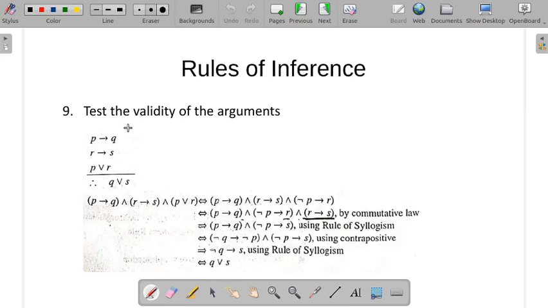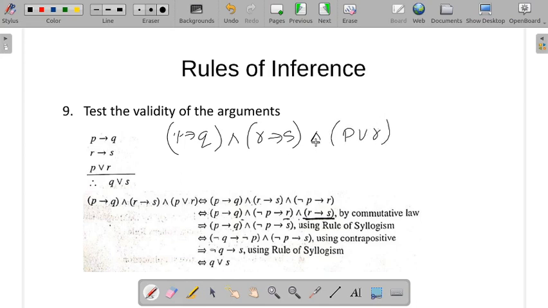So next question. We have P conditional Q and R conditional S, and P or R infers Q or S, which we have to prove. Let's take first P conditional Q and R conditional S and P or R. How can we write this one? We will rewrite P conditional Q, and exchange this for clarity. It's valid according to the commutative law.